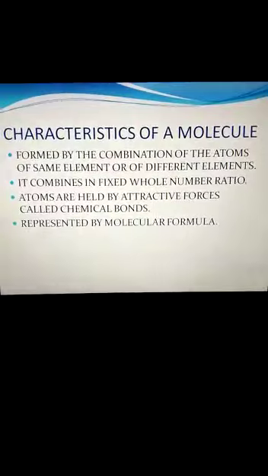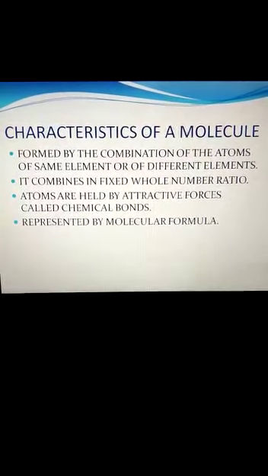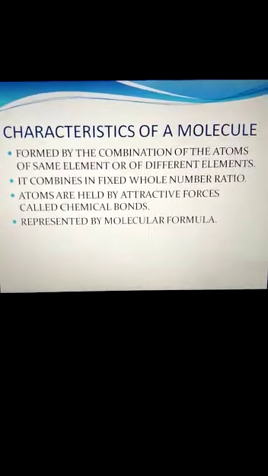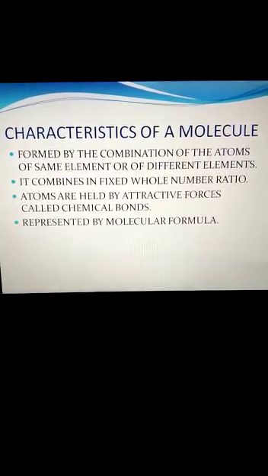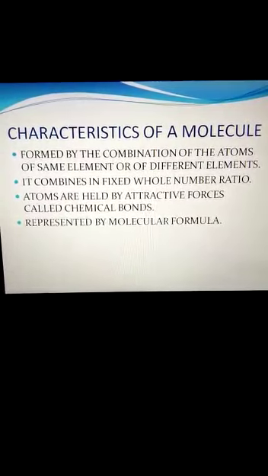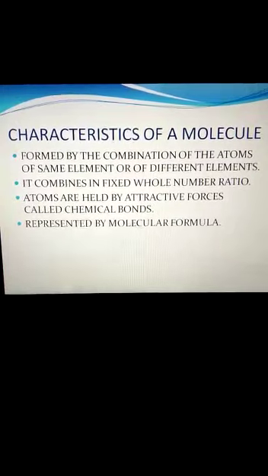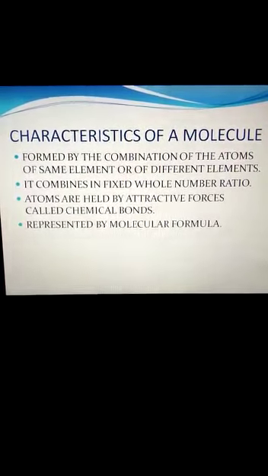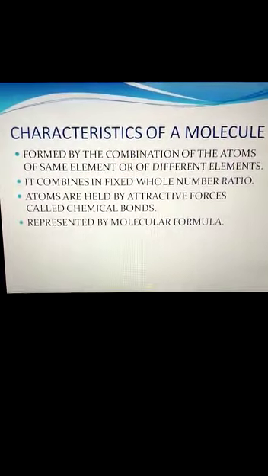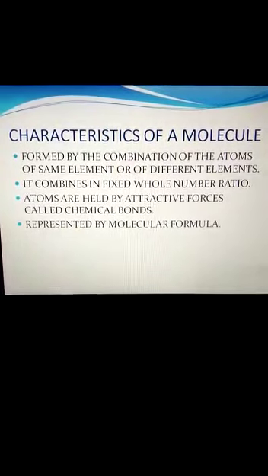Always it combines in whole numbers. Atoms are held by attractive forces, meaning in the molecule of an element or a compound, the atoms are attracted by a force that is known as chemical bonds. You will study chemical bonds in detail in higher classes.